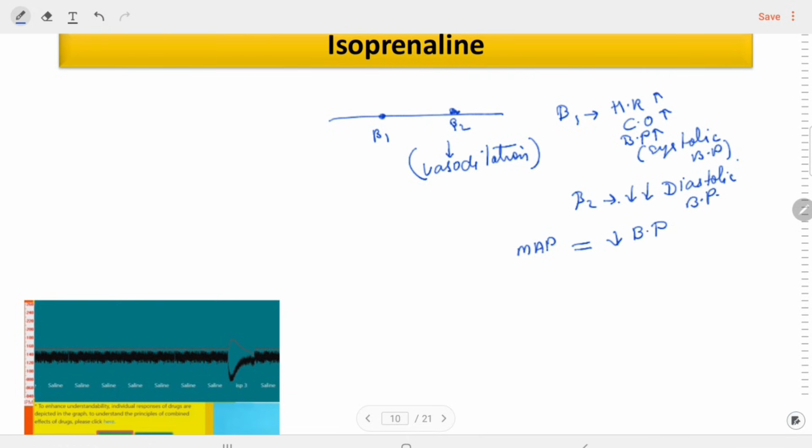So after giving the isoprenaline, the BP in the dog is decreased, and because the BP is decreased due to the beta 2 receptors present on the vessels, that will lead to decreased peripheral vascular resistance, and a reflex phenomenon is generated that will lead to an increase in the heart rate. So here in the graph we can see a decrease in the BP and an increase in the heart rate.